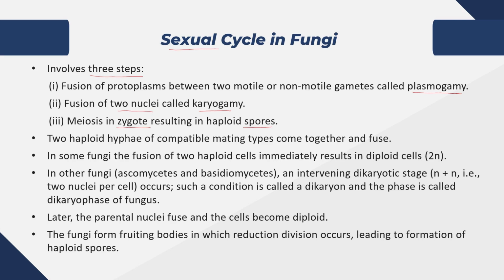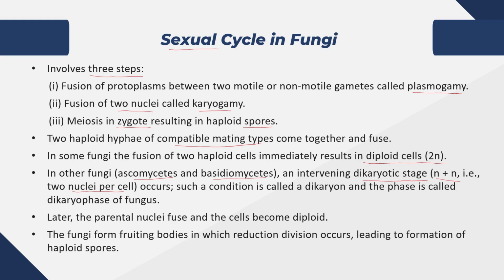For plasmogamy, two haploid hyphae of compatible mating types are selected for fusion. In some fungi, plasmogamy may be immediately followed by karyogamy to result in diploid cells. In many other fungi, like ascomycetes or basidiomycetes, there is an intervening dikaryotic stage that is represented by N plus N, or two nuclei per cell. This means that the protoplasm has fused, but the nuclei are yet to fuse.